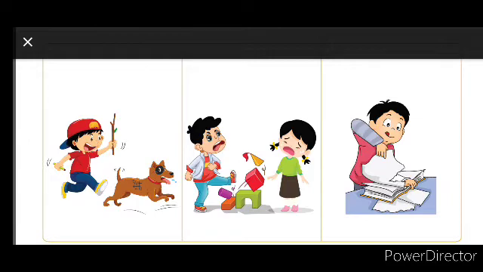So what else can we do, children? Can we stop the boy teasing the animal? Yes, we can tell him not to do so, because it is not a good habit to harm animals or anybody else. Same way we can tell our friend not to behave like that when we are playing, not to break the toy, and instead of crying, we can overcome that feeling and forgive him, and tell him not to do it the next time. When somebody is tearing the papers, we can tell him it is a very bad habit to tear the papers and spoil them, and we can try to correct him instead of getting angry and shouting.